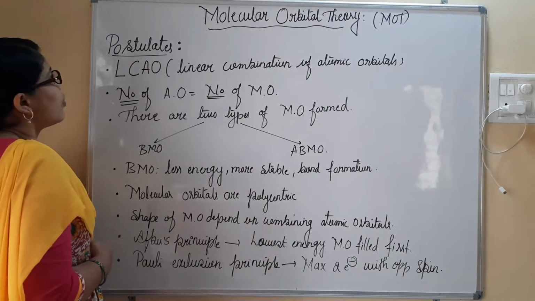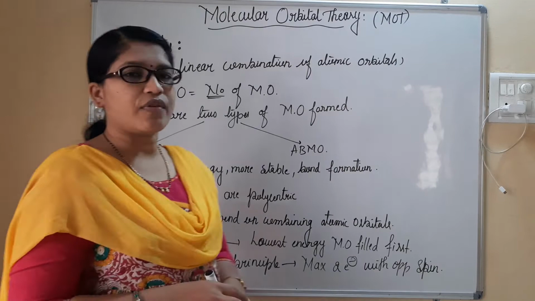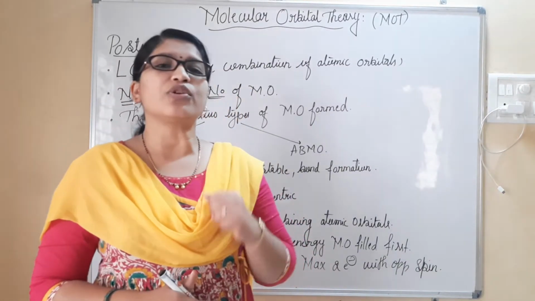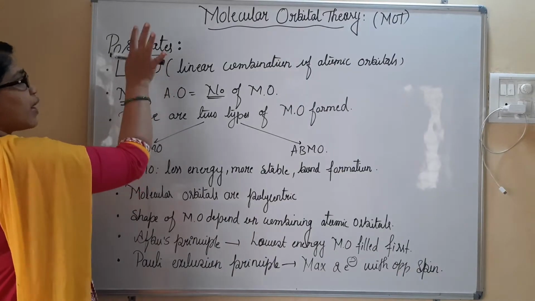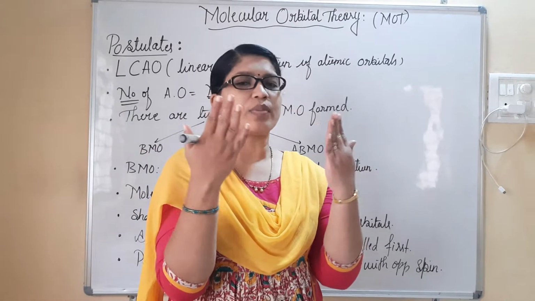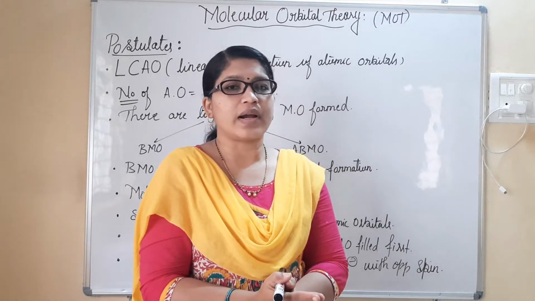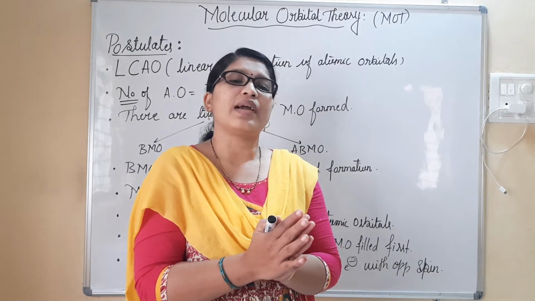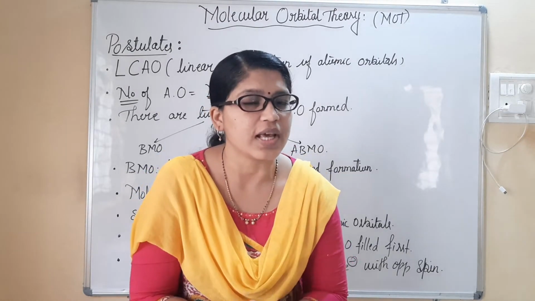Let's begin with the postulates. The first postulate with respect to molecular orbital theory is linear combination of atomic orbitals. First, atomic orbitals will combine linearly. They will form molecular orbitals. Once molecular orbitals are formed, we will understand whether bond formation is going to take place or not.